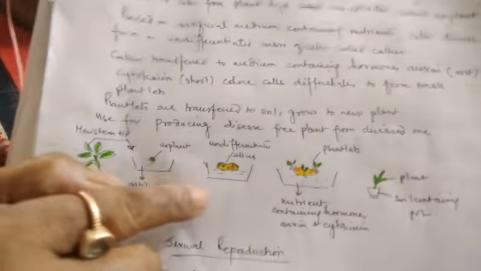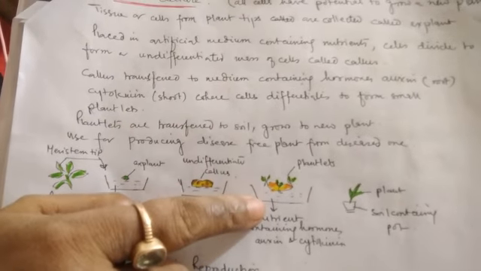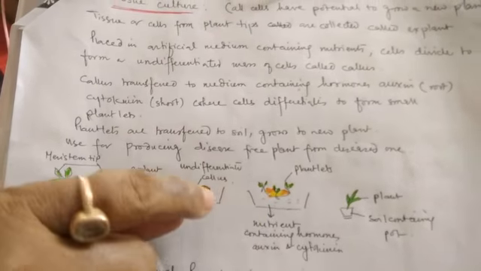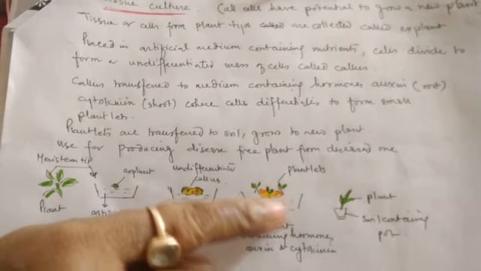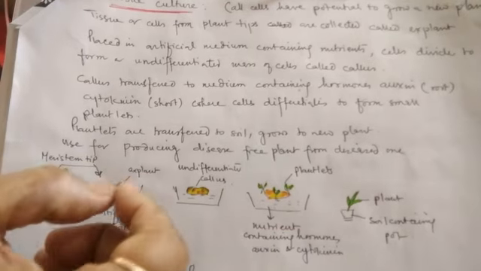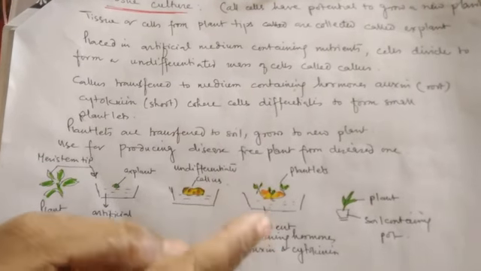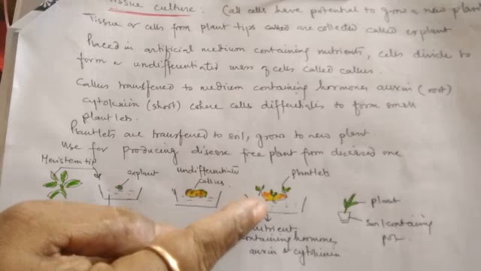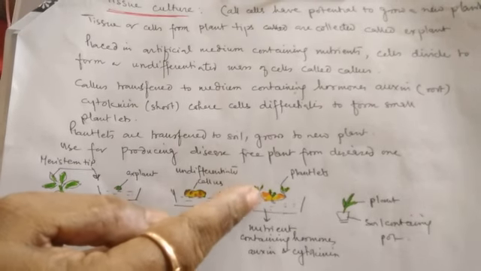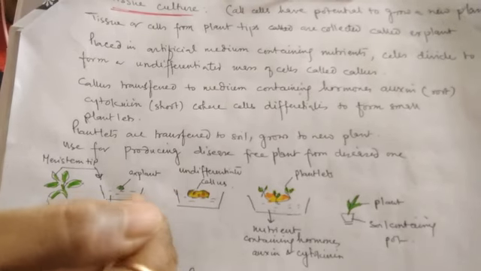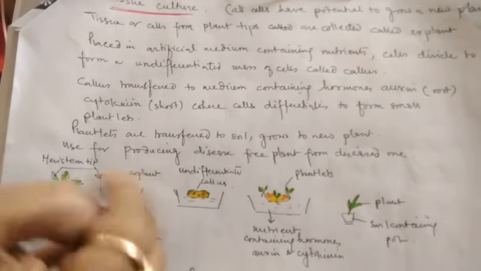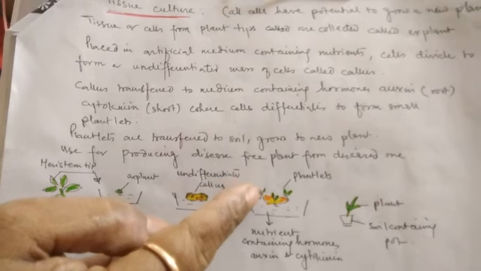So this is a very useful technique, clear, where with minimum space and minimum time we can produce a lot of similar plants from a small part of the plant. So this is called micropropagation, where we can produce lots of similar plants, preferably clones, from a small piece of plant part, clear, the growing tips.